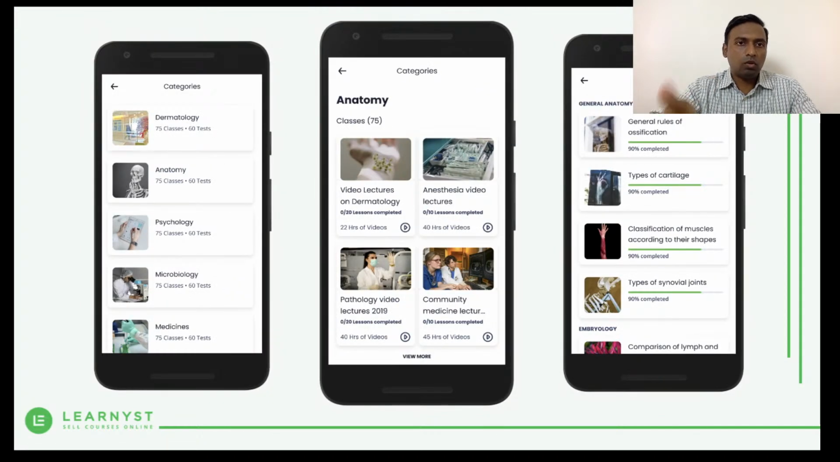Again, once you have a category listing, the students can click on the category. I'm just referring to the leftmost screen here. Once the category is clicked by the students, they can see all the courses within this category, right? And again, once they click on a particular course or a bundle, they can see the lessons within it, and they can see the percentage completion as well, right?